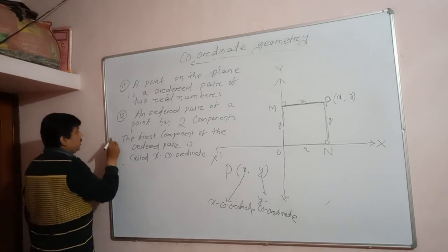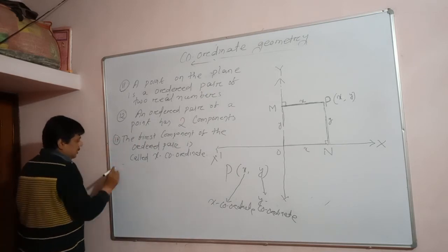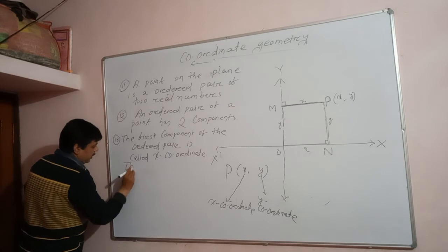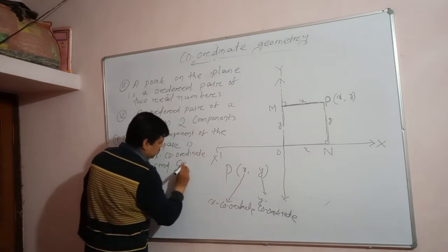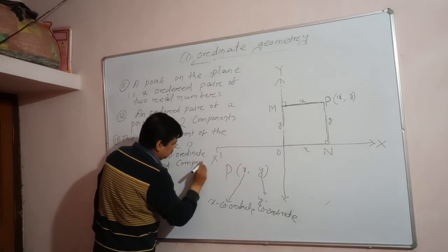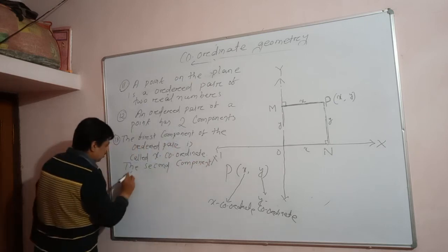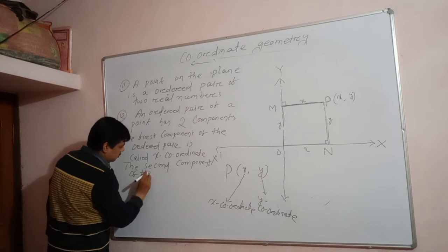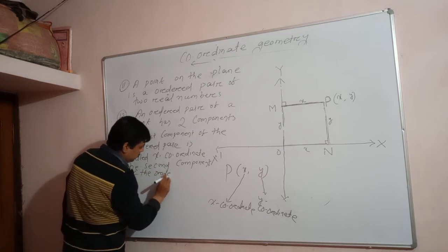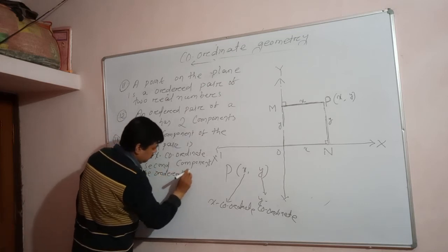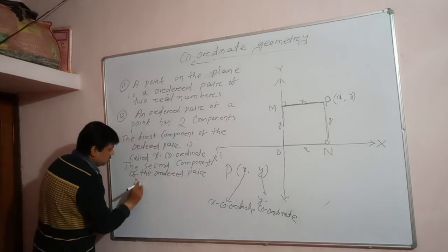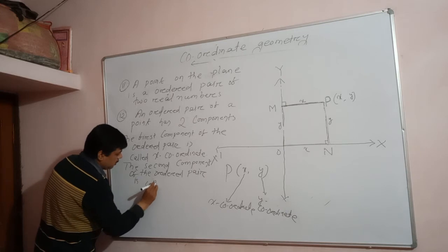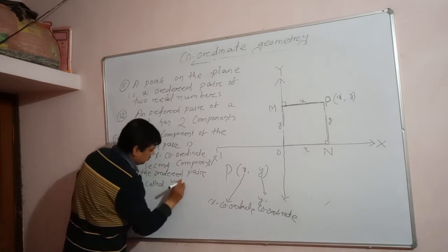The second component, you can write as point number 13, the second component of the ordered pair, is called the y-coordinate.